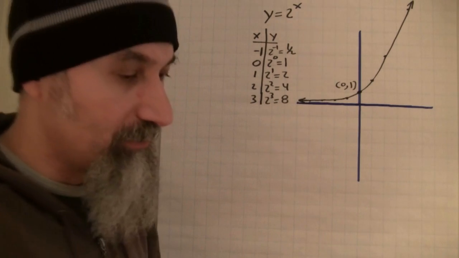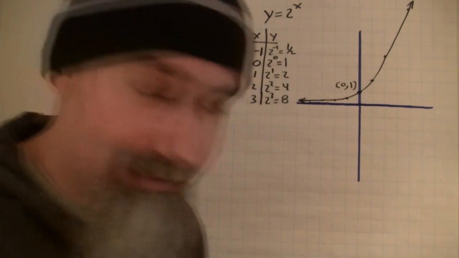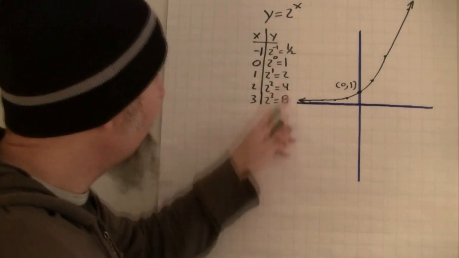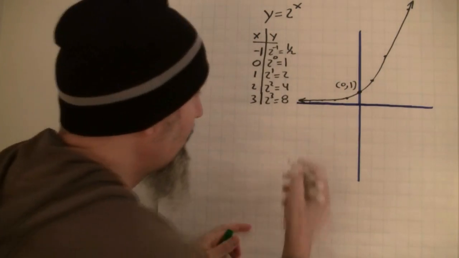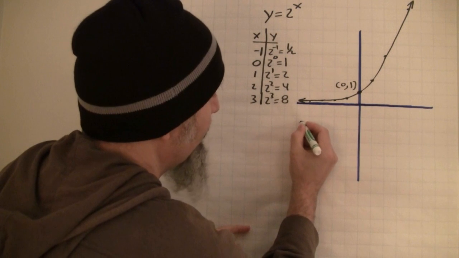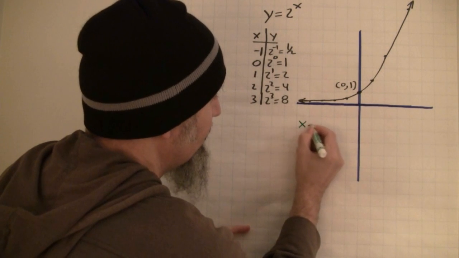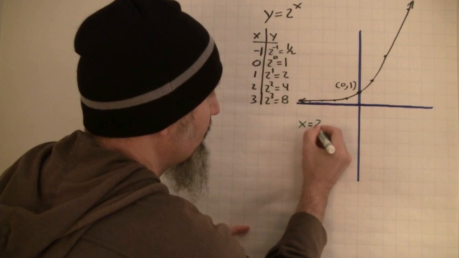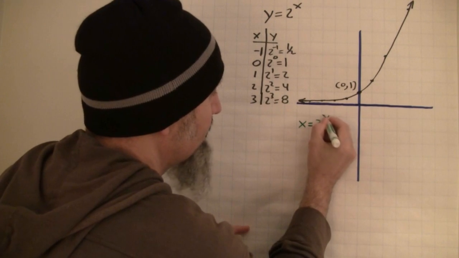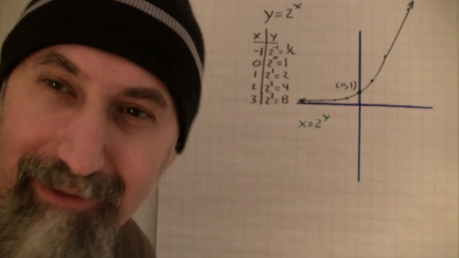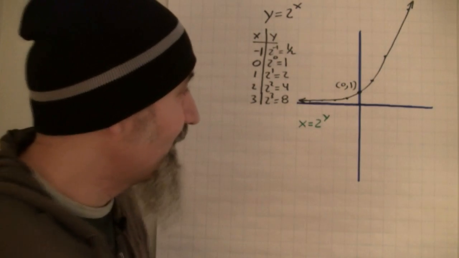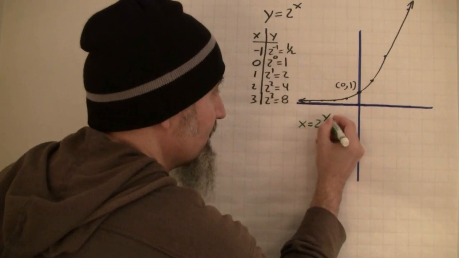should we do this in blue? No, we don't want to do this in blue. Let's do this in green. Okay, let's do this in green. What happens if I switch the x and the y, right? What happens if I go x is equal to 2 to the power of y? Okay, I hope you can see that. That's big enough, I think so. Okay, what happens if I do this?